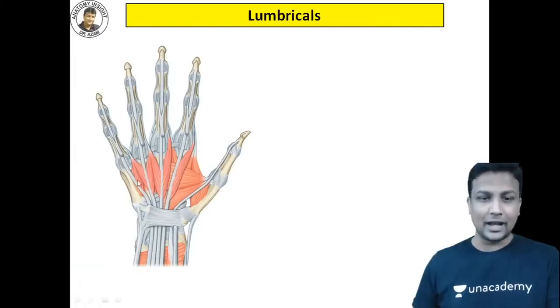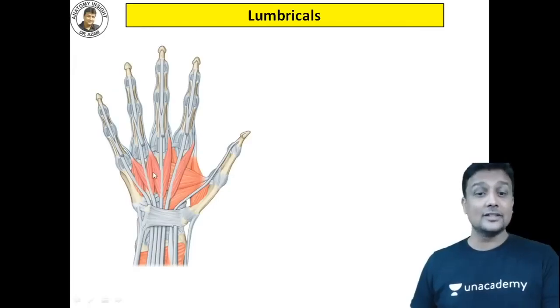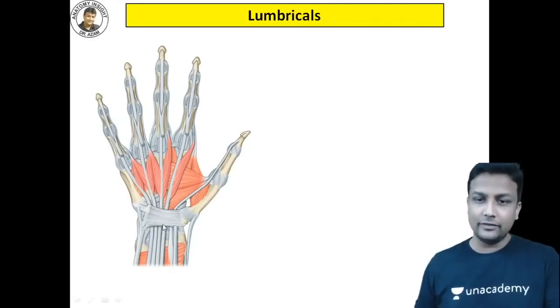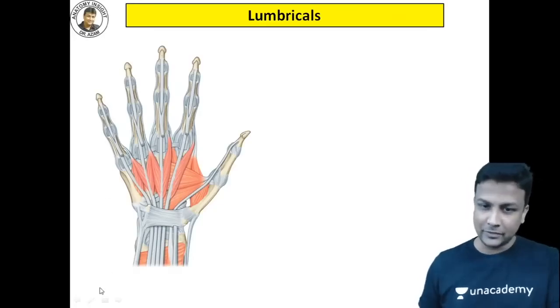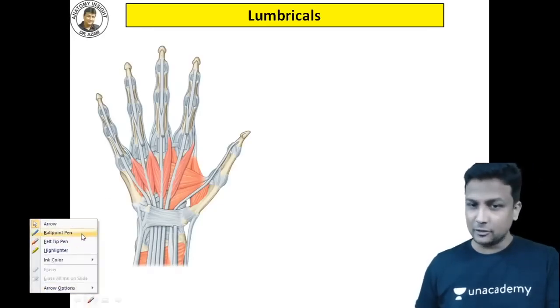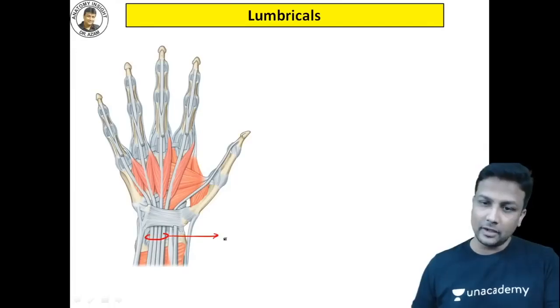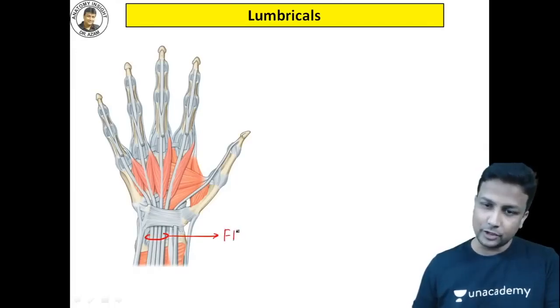And how to identify them if it is given in the exam? You can identify that with the help of the origin. Lumbrical muscles will be originating from where you can clearly see these 4 tendons. They'll be originating from the tendon. Can you please recall and tell me which tendon it is? Lumbricals are originating from this tendon. Remember, it is the tendon of flexor digitorum profundus. That itself is your MCQ number 1.